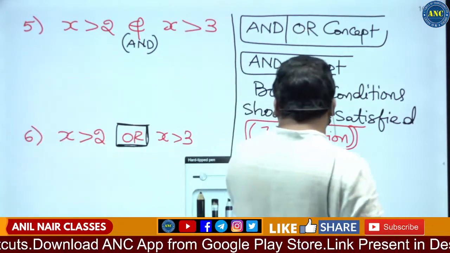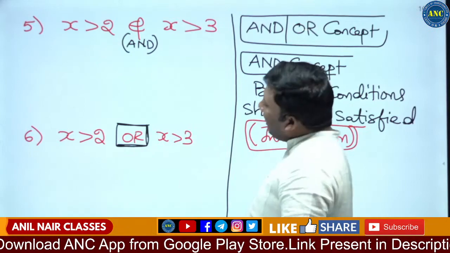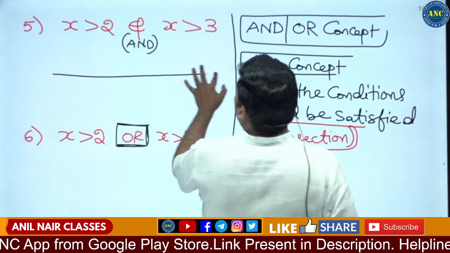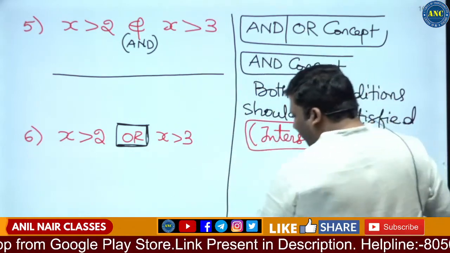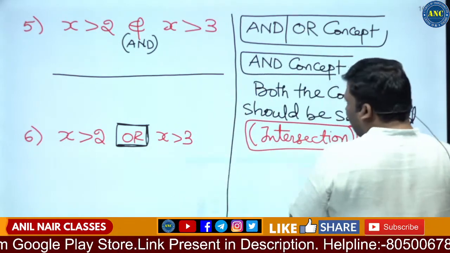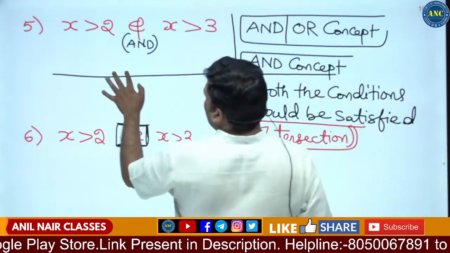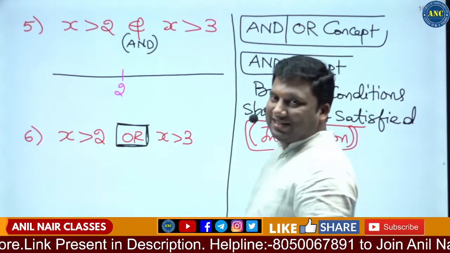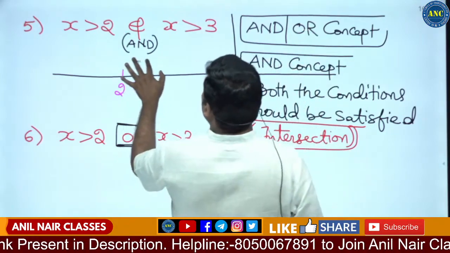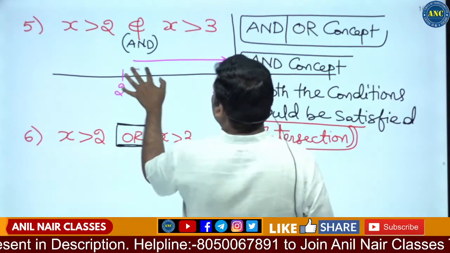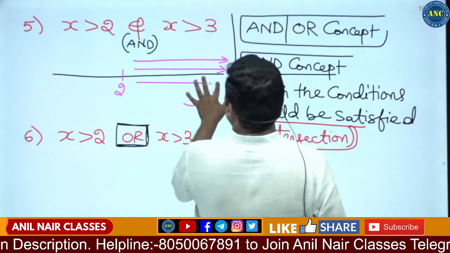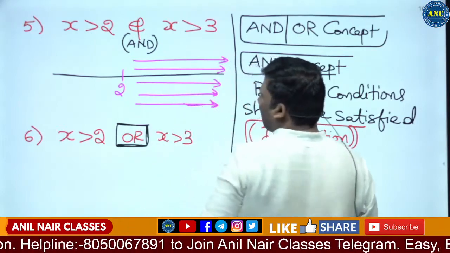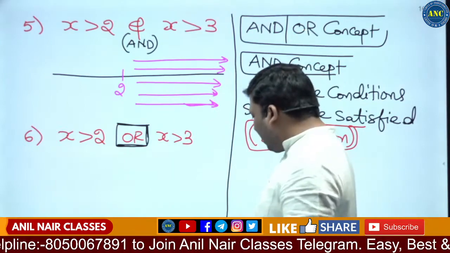If I use a number line, first x greater than 2 and x greater than 3. First draw a line. Go to the first condition, x greater than 2. So 2 is here. What do you mean by greater than 2? Anything to the right hand side of 2. This is the graph for x greater than 2.